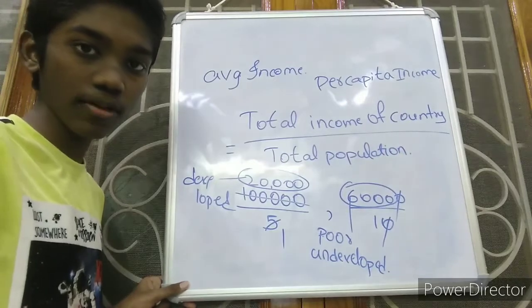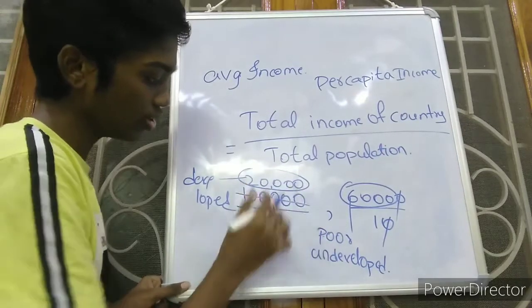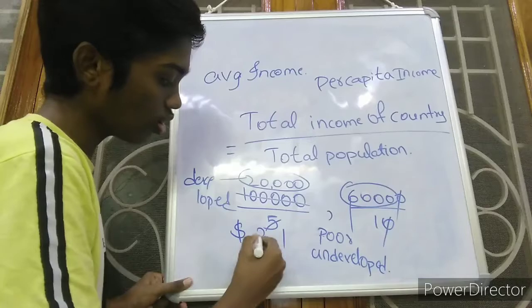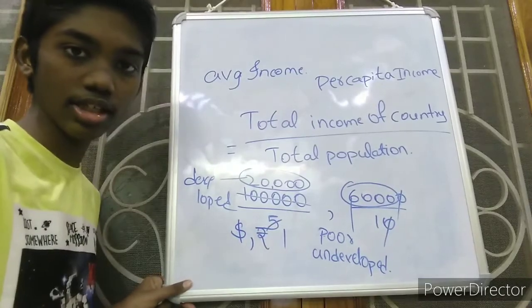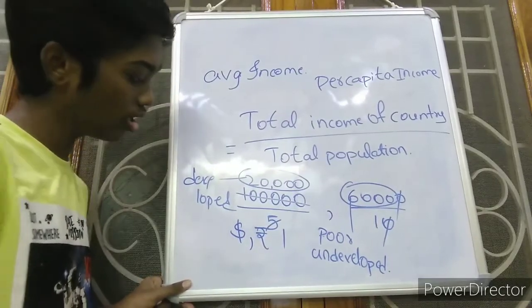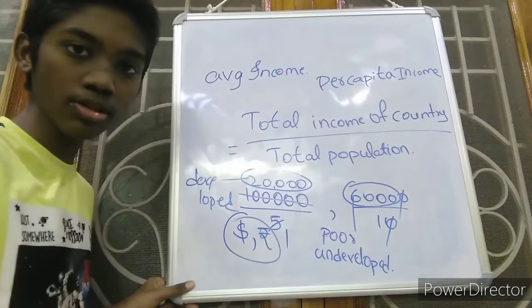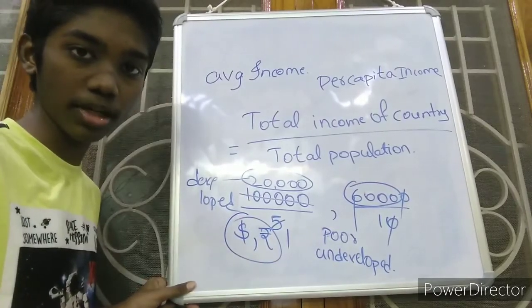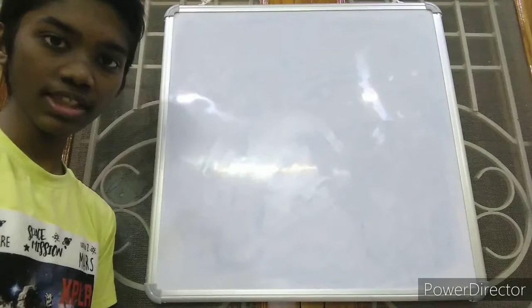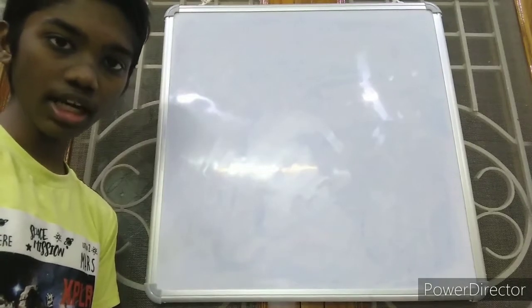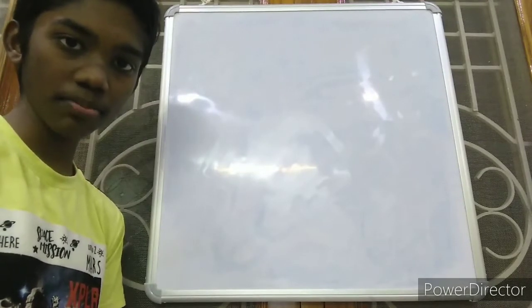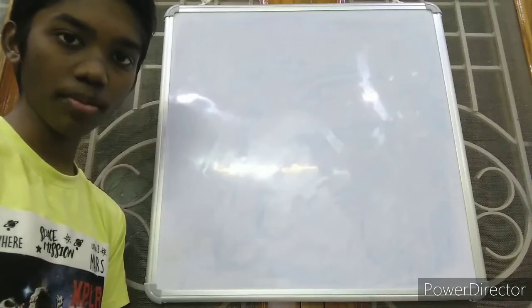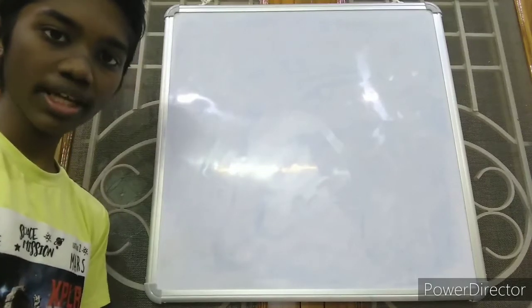And there is a question: is this number considered as dollars or rupees or any other currency? So let us discuss in which currency the per capita income is measured after dividing with the formula I said before.